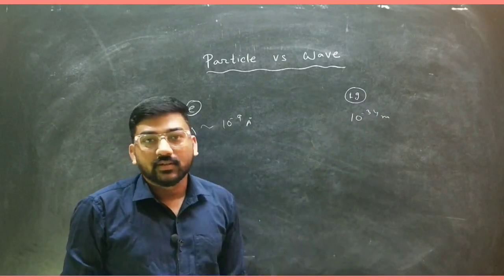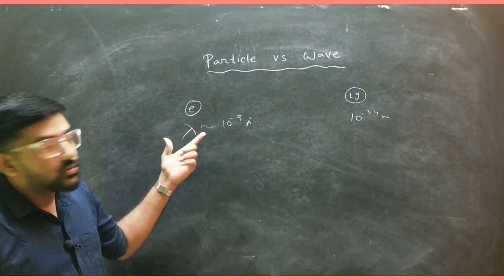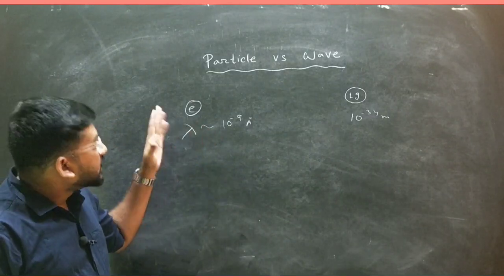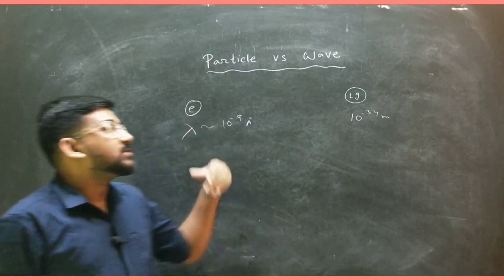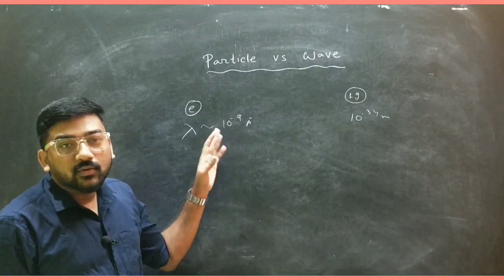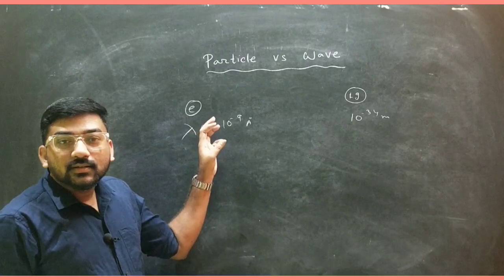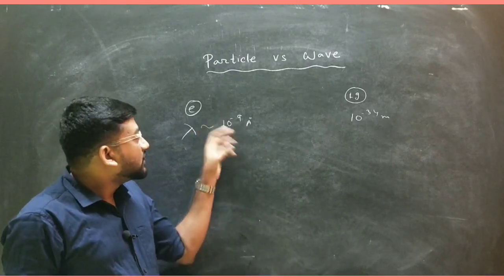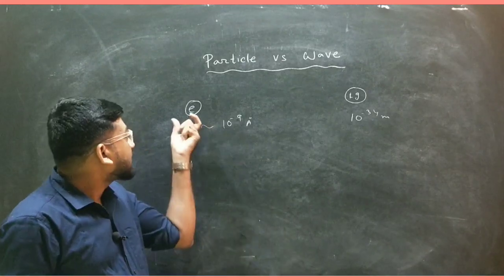This is not perceptible. So there is a wavelength corresponding to a microscopic particle as well as a macroscopic particle, but the wavelength is perceptible only if it is comparable to the size of the particle.